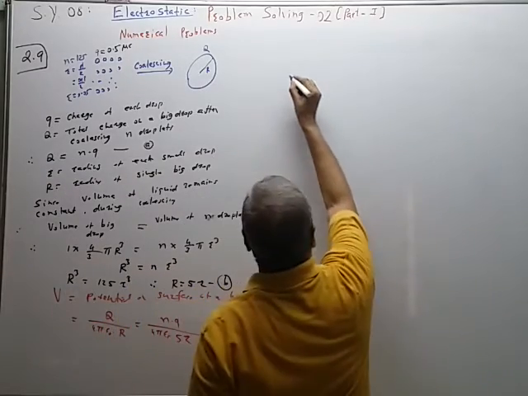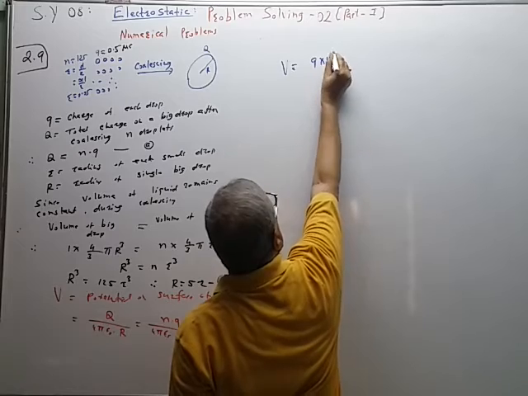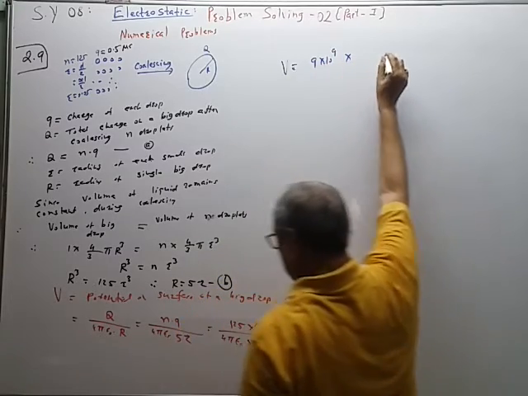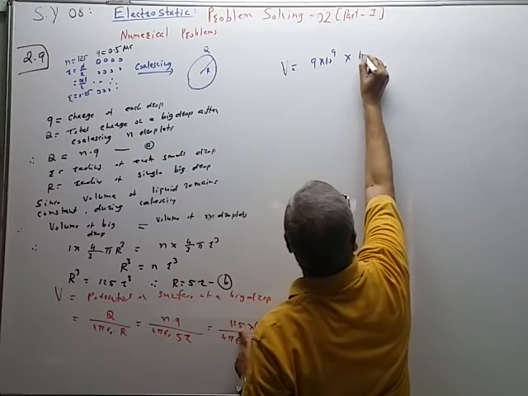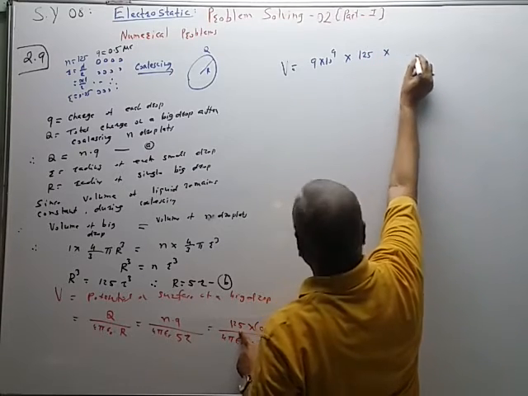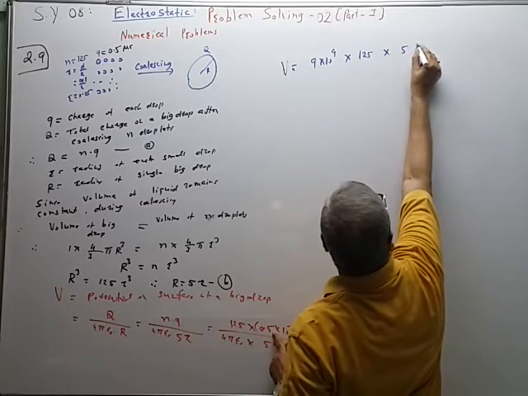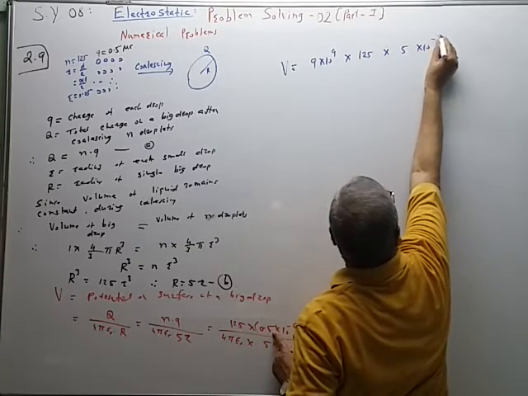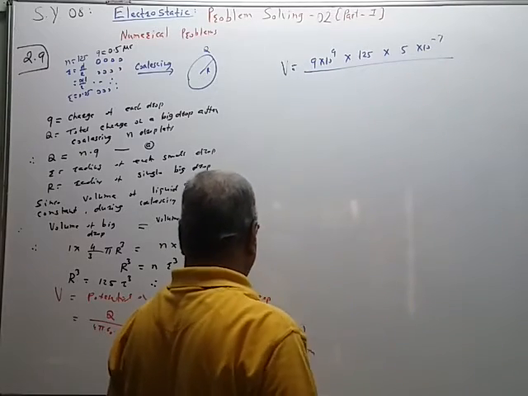So capital V is equal to 9 into 10 raised to 9 multiplied by 125 multiplied by 5 into 10 raised to minus 7. This can be written like this.